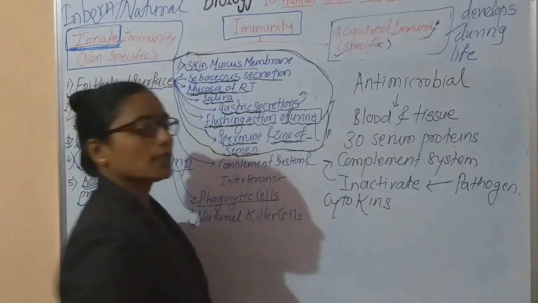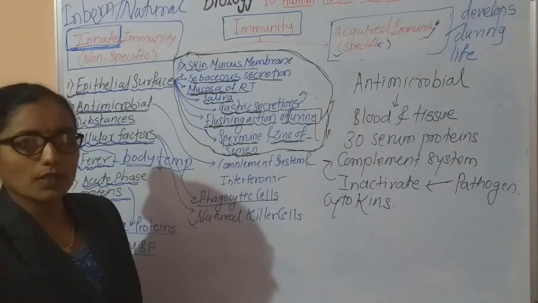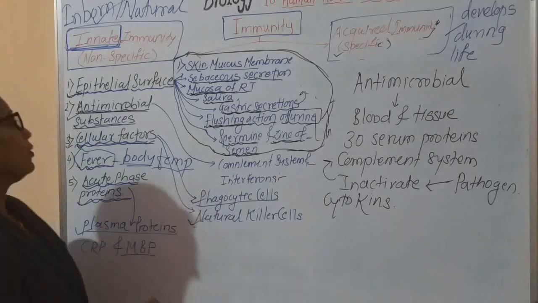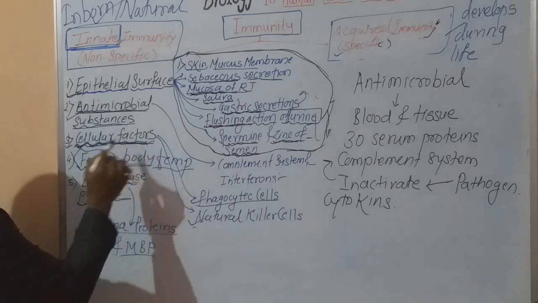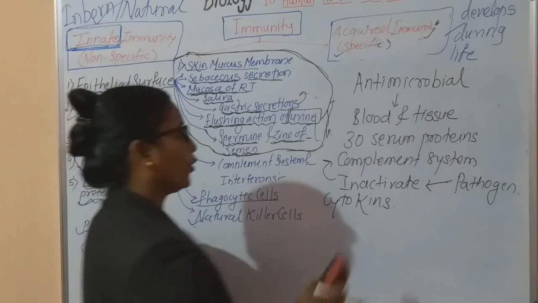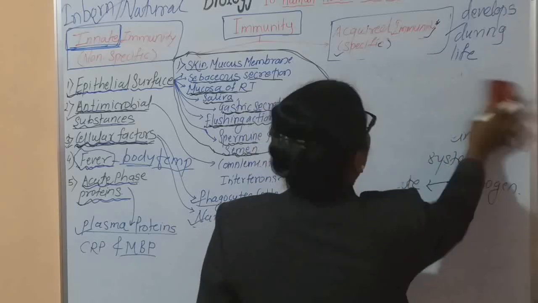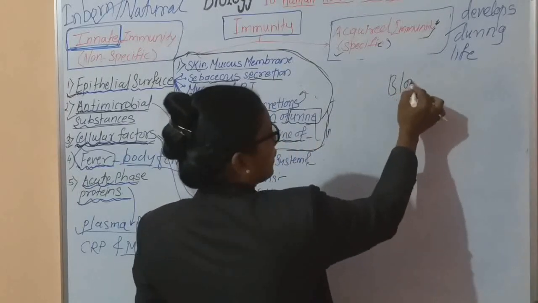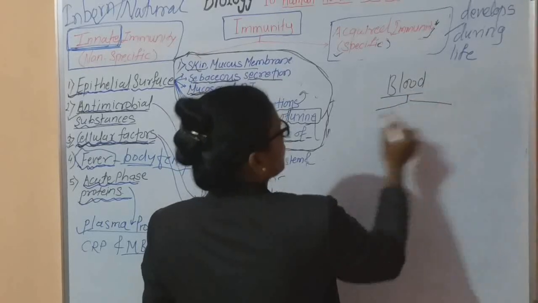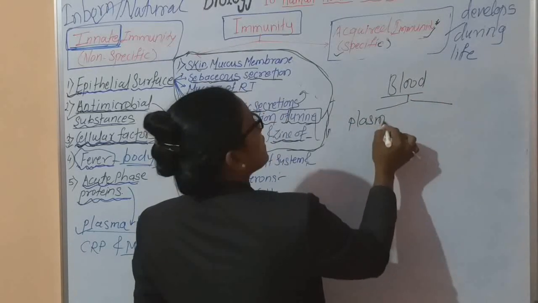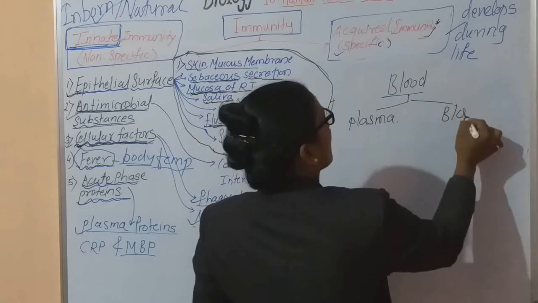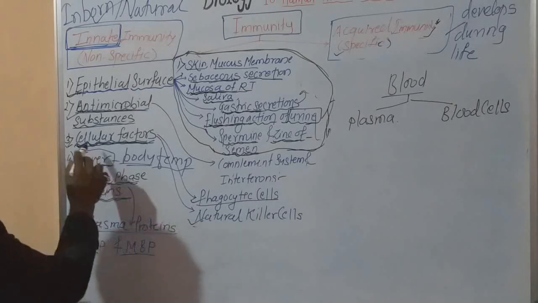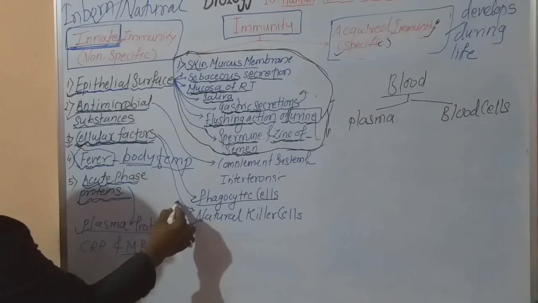Okay, all these components destroy the pathogens and protect the body from infectious pathogens. Now the third component is cellular factors. It is very important. In the chapter on circulation, we studied our blood. We studied its composition, which consists of two parts, plasma and the blood cells. Now the third component, cellular factors, means these are the cells.